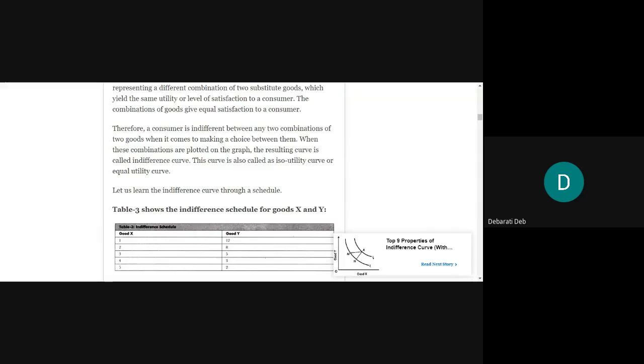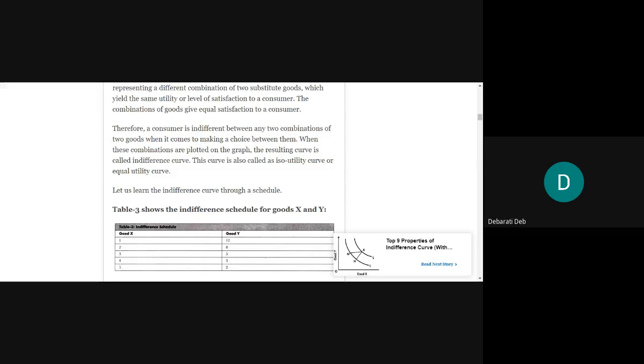Although you are substituting X for Y, you will be willing to substitute Y for X also. For those combinations, the consumer will be indifferent when it comes to making a choice between the two.